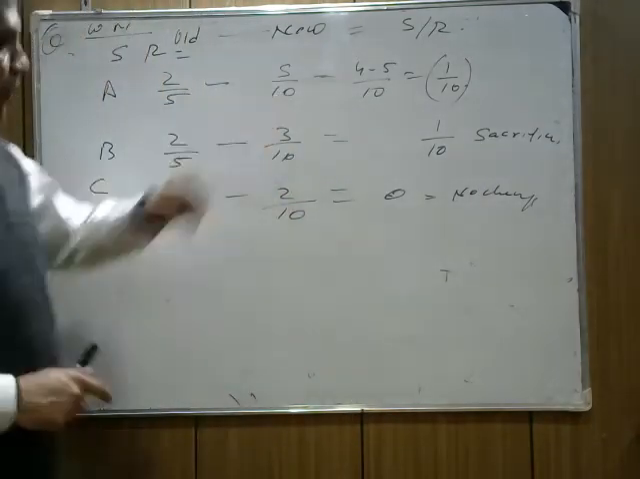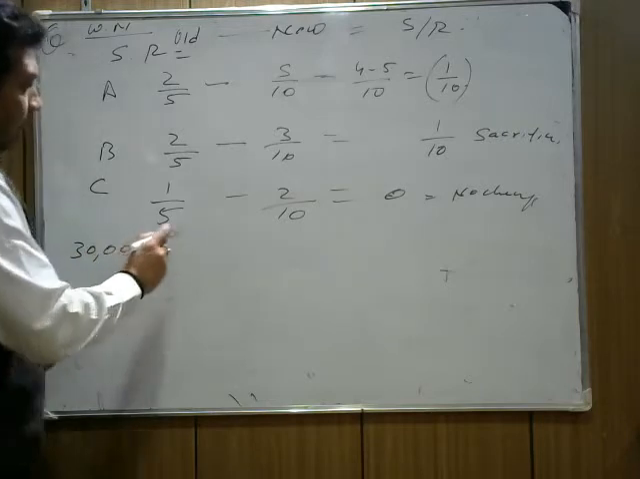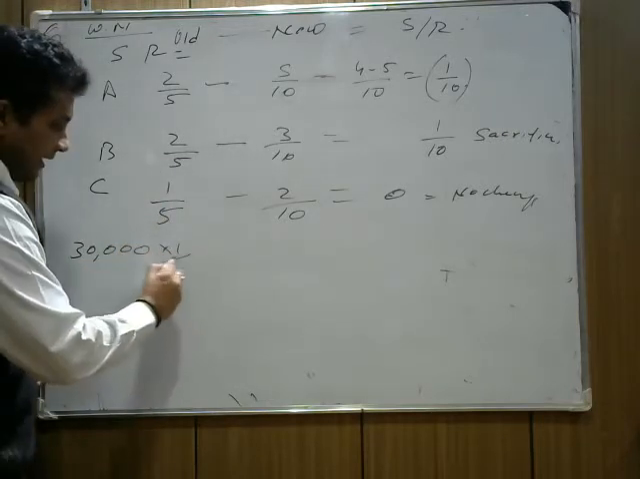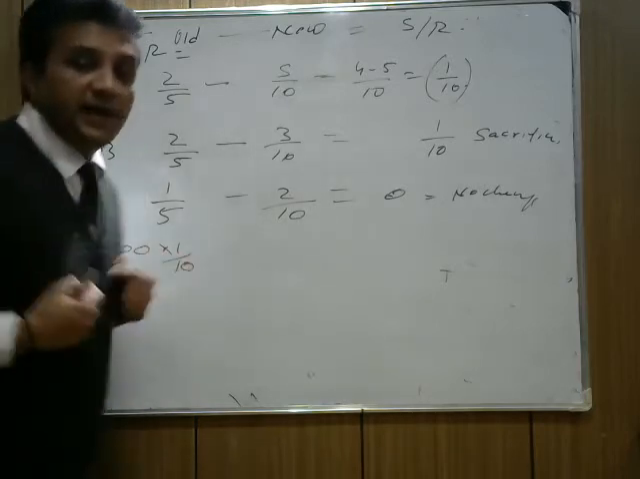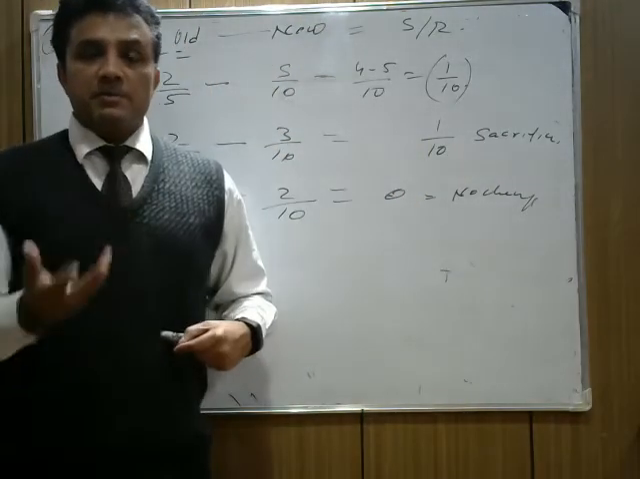Now the profit of 30,000 is here. How much is A gaining? A is gaining 1 by 10 and B is sacrificing 1 by 10. It means B says to A, you are gaining because of my share.